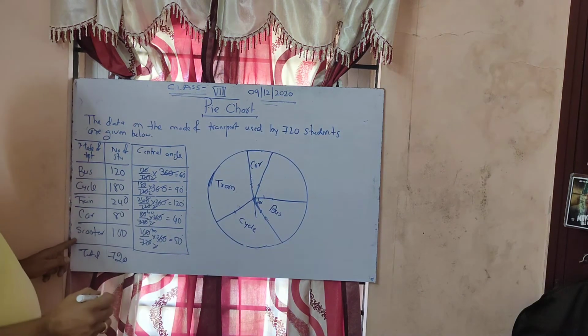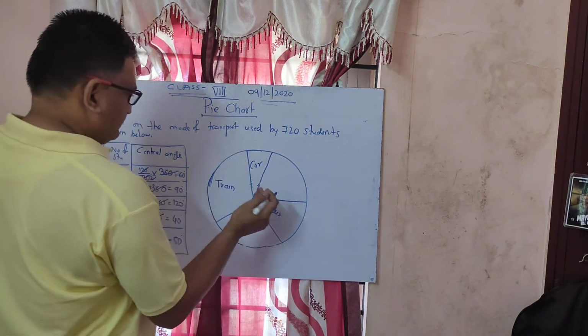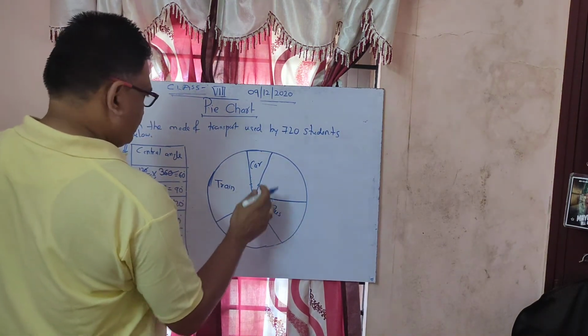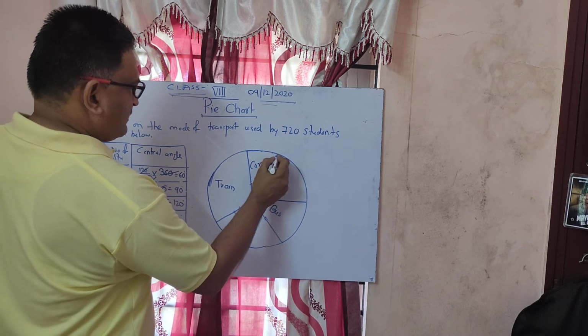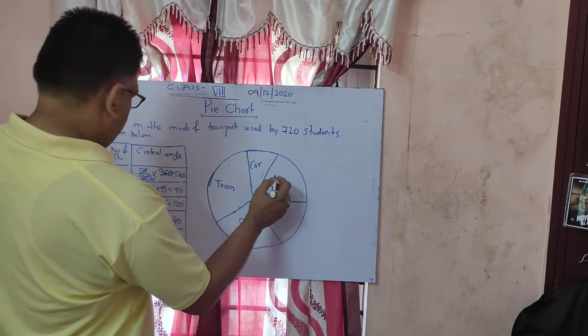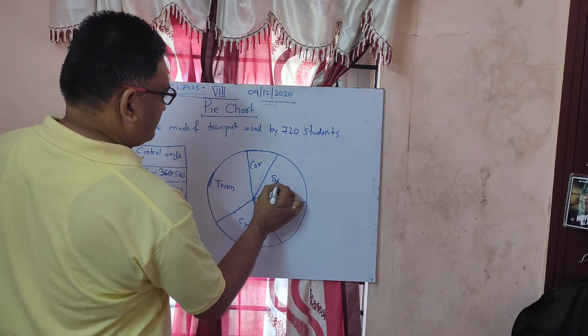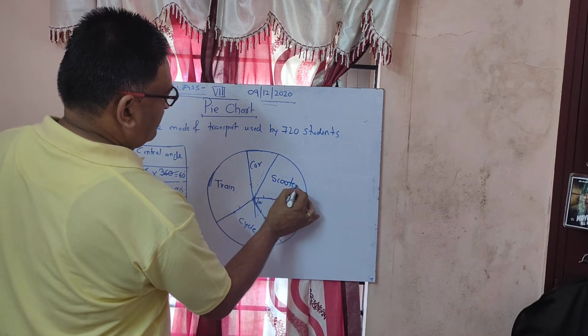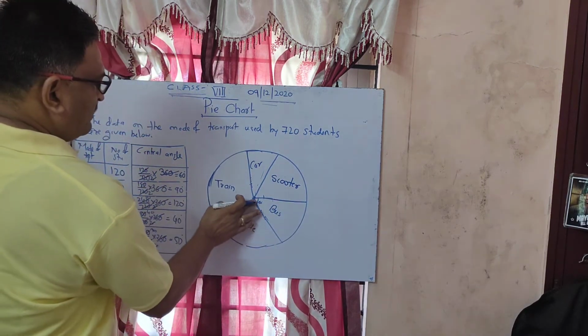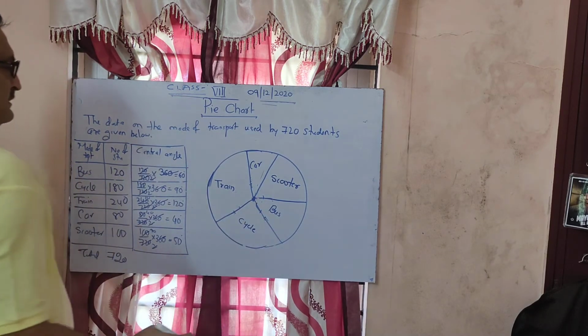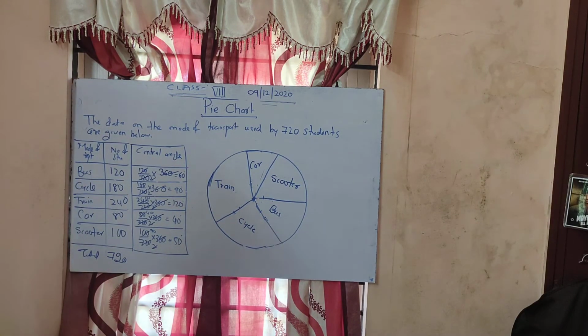And what is the last one? Scooter. There is no need to draw it, it is already there. What is this? The last one is scooter. This is how the pie chart is drawn.